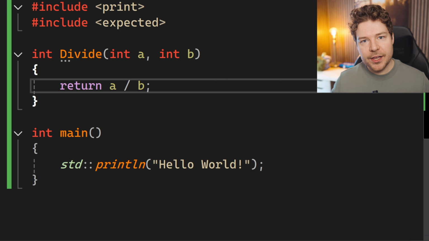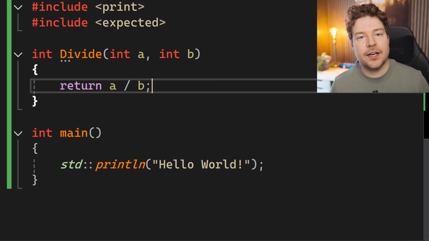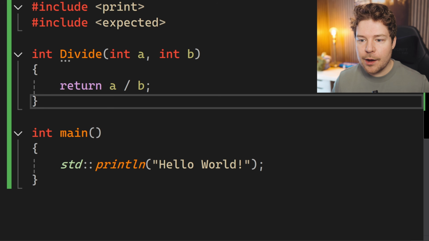That's reasonable. And by the way, yes, this function is a little bit silly. No one really, most of the time, writes functions like this, but this is a metaphor. This is supposed to represent a real function in a very simple way, because we're not focusing on the function itself, we're focusing on this kind of error code flow functionality. So without something like expected, how would we handle the case of dividing by 0?